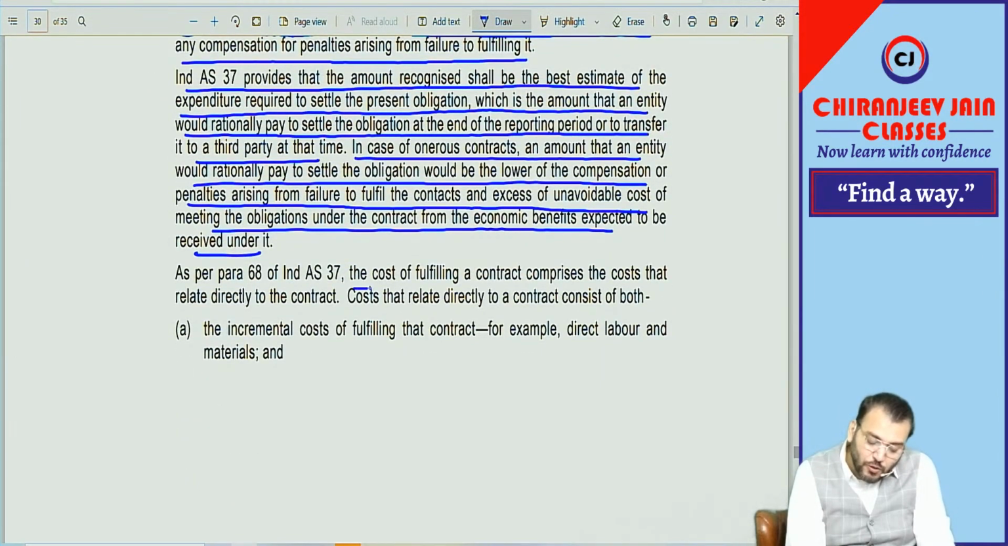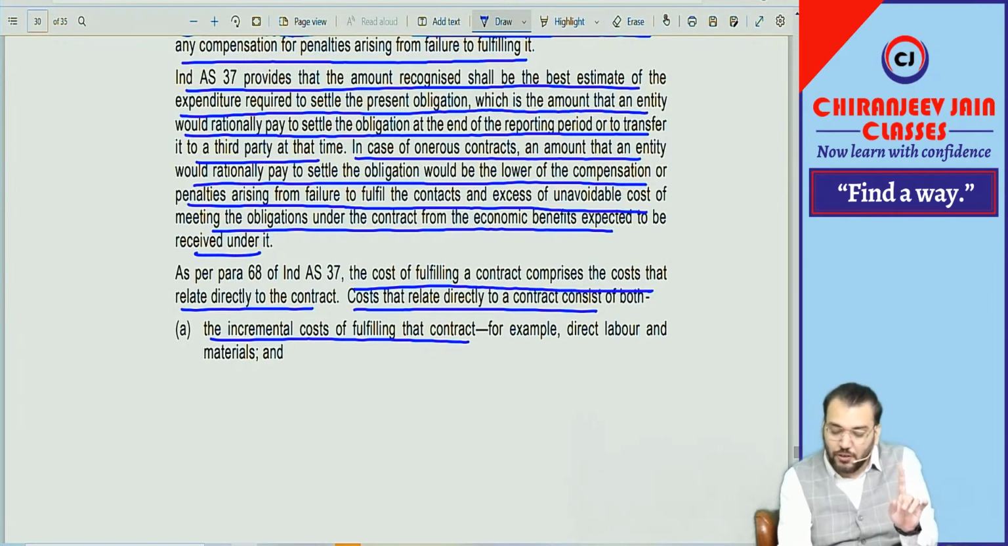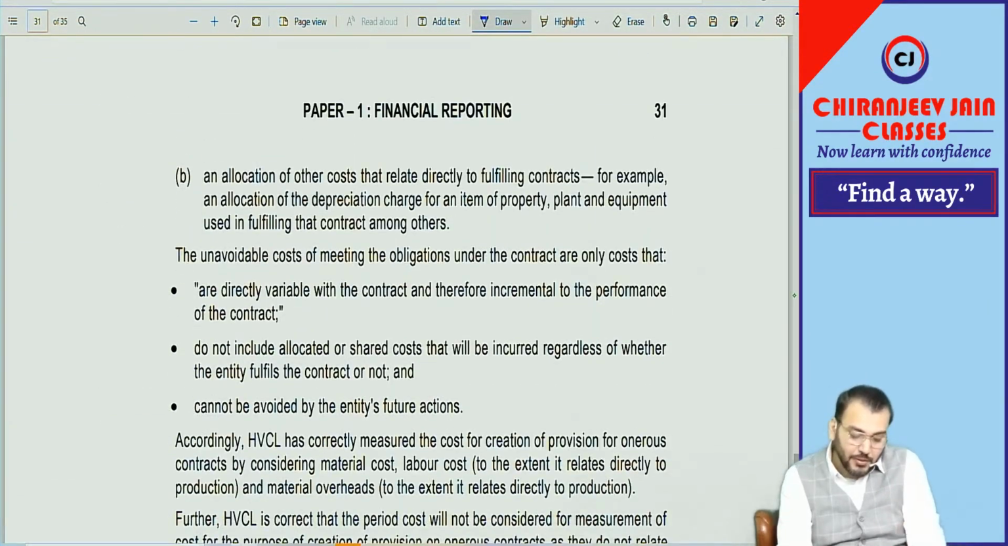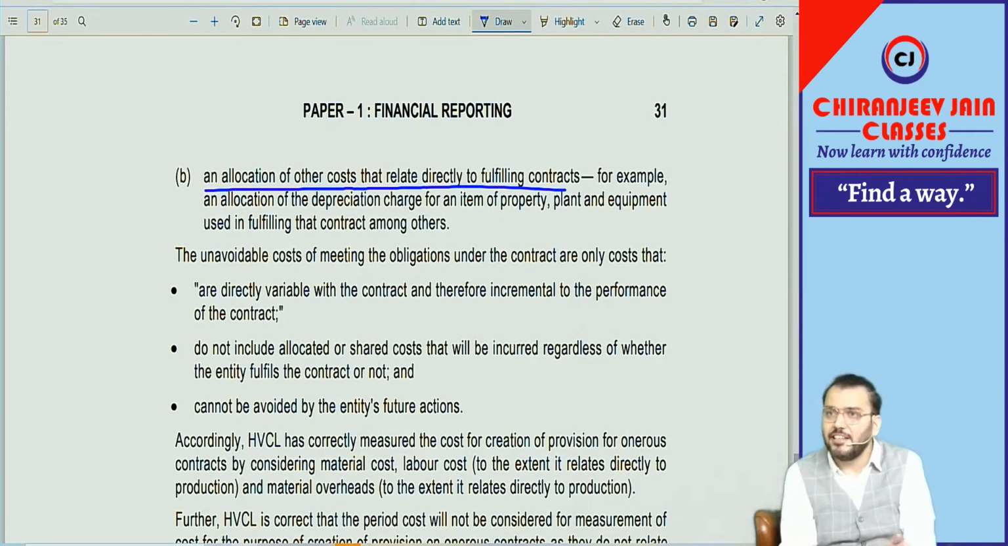As per Ind AS, the cost of fulfilling the contract comprises the costs that relate directly to the contract. The costs that relate directly to the contract will be the incremental cost of fulfilling the contract, and allocation of other costs that relate directly to fulfilling the contract, means any other overhead which is directly related to that contract. That only we have taken.